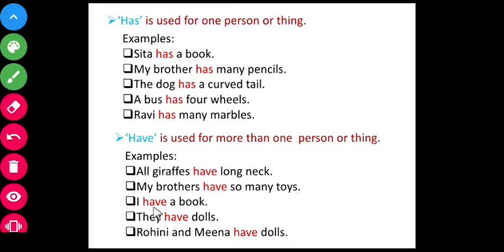And I have a book. They have dolls. Rohini and Meena have dolls. So here, as I told you, in the place of the subject, if the noun is in plural, we use have. Okay, have you understood, my dear children? Okay, let me switch on the next slide.